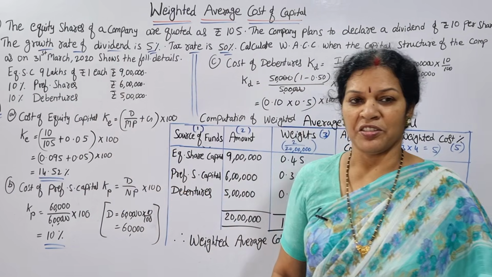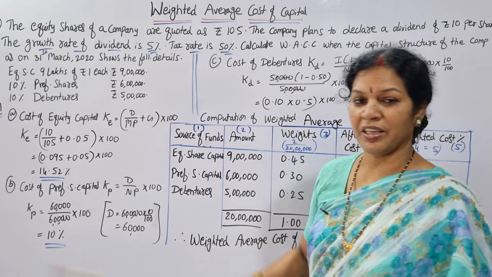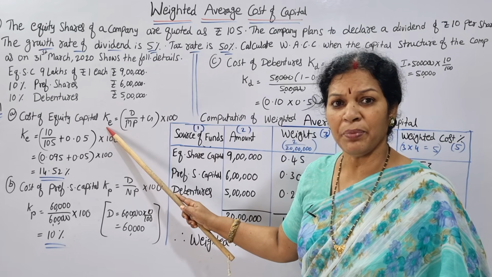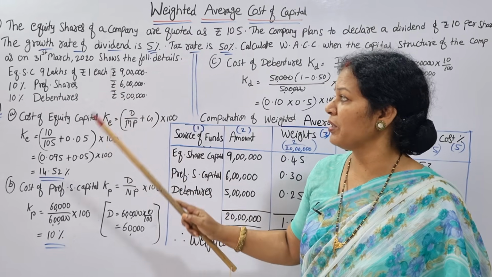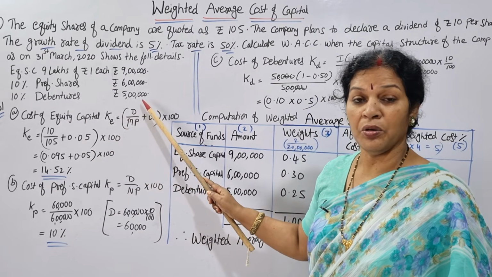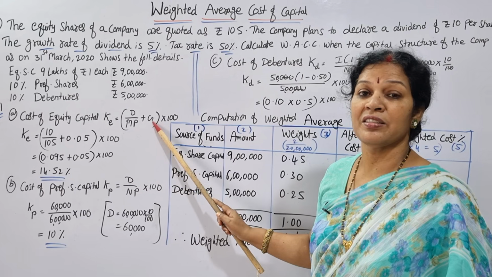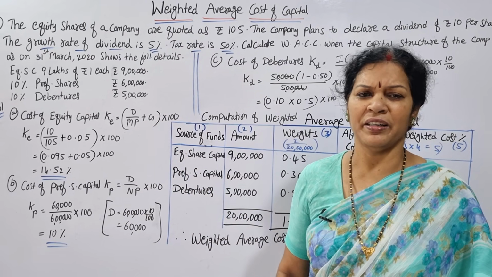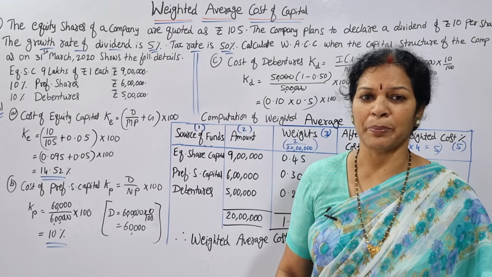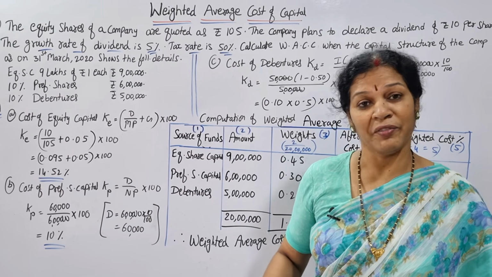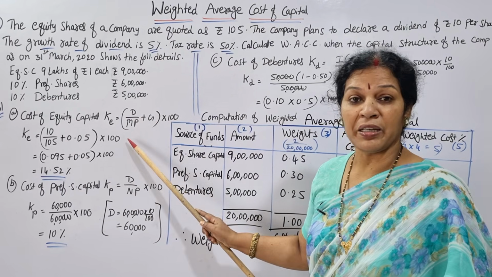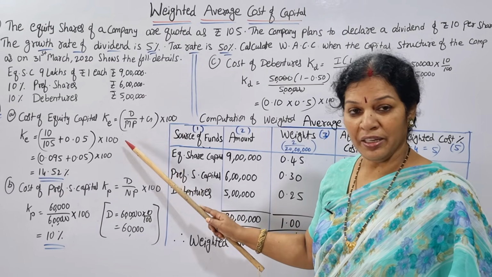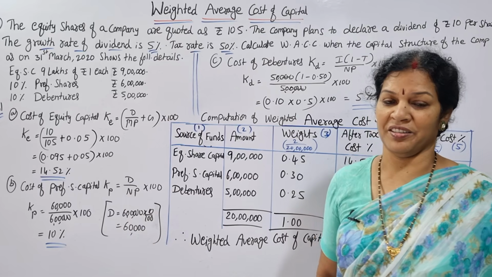Equity share capital, let us see first. Cost of equity capital, what do we call it? KE. Simple formula because percentages are given. KE is equal to D by MP plus G, where the growth rate is given. Otherwise, D by MP, where D means dividend, dividend by market price into 100. When growth rate is given, it is D by MP plus G into 100.